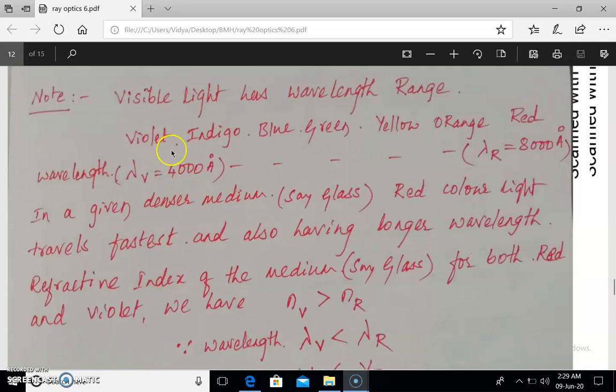All these colors, VIBGYOR, violet, indigo, blue, green, yellow, orange, red, travel with the same speed in air or vacuum, and these colors travel with different speeds in a given medium. Red travels faster, whereas violet travels slowest.